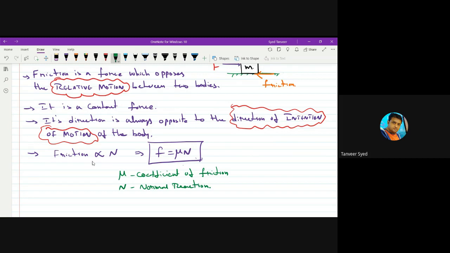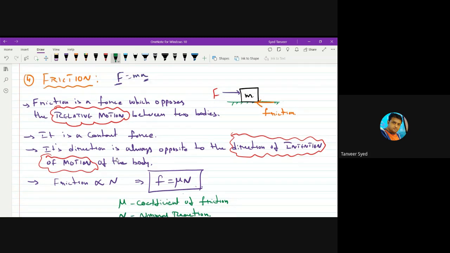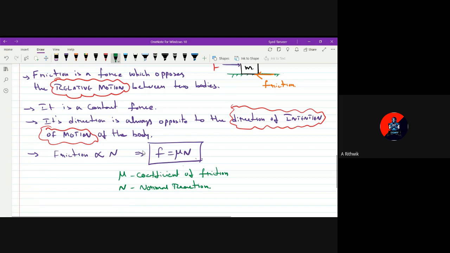This is only magnitude. Don't think that friction is equal to normal reaction. It's not. The direction of friction is this. Direction of normal reaction is this. The directions are different, but their magnitudes depend on each other. Greater the normal reaction, greater the friction.